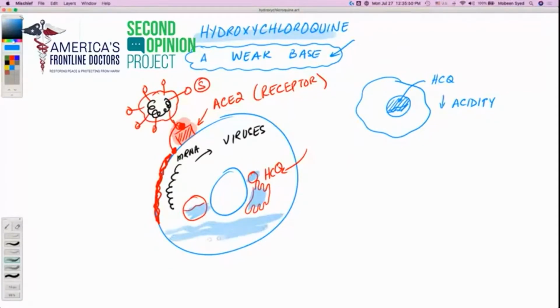That reduction in acidity does the following things. Number one, the fusion of the virus envelope with our membrane, which allows its RNA to arrive into the cell, is hindered. This fusion requires an acidic environment inside the cell. And in the presence of hydroxychloroquine, because the environment inside the cell has become less acidic, the fusion becomes hindered. So that is one mechanism.